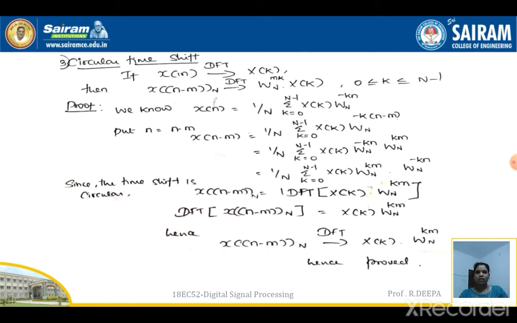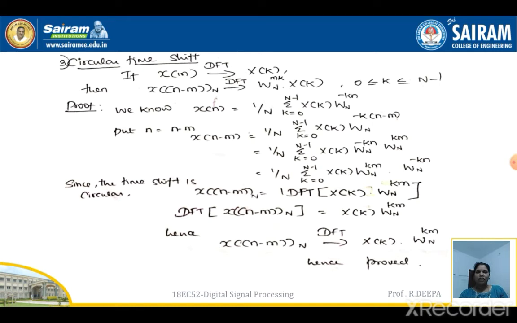So let us go with the third property, which is the circular time shift property. First we'll see the statement for the circular time shift property. If x of n has its DFT represented as capital X of k, then the DFT of x of n minus m with circular shift N is seen to be equal to W_N power of mk into X of k.